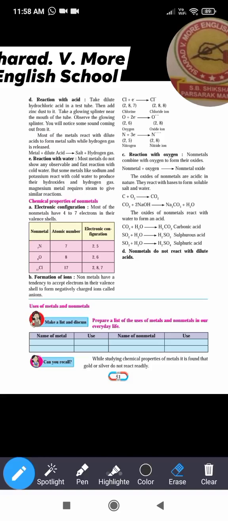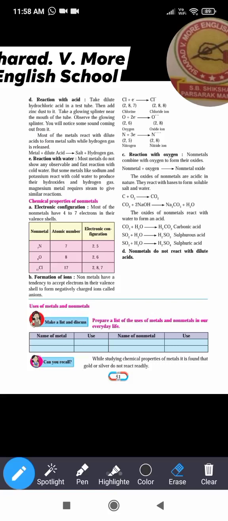Okay, next, formation of ion. Here the non-metals accept electrons, and when they accept electrons, the number of electrons in their outermost shell increases, and the number of protons remains the same. So in non-metals the number of negative charges increases, and because of that these non-metals bear a negative charge.